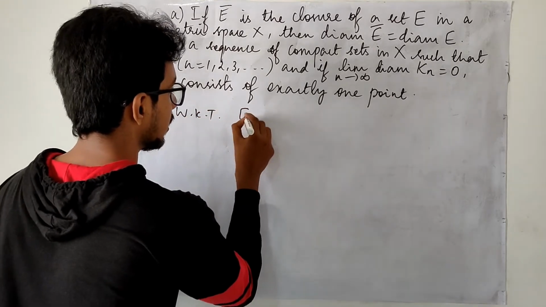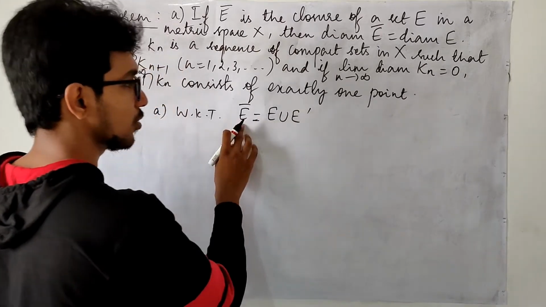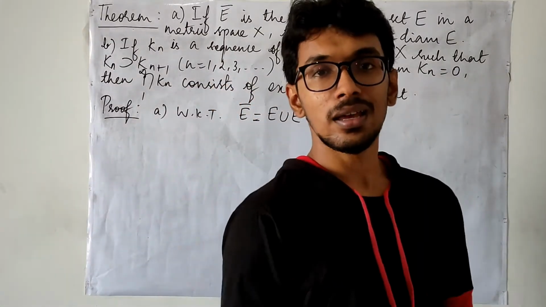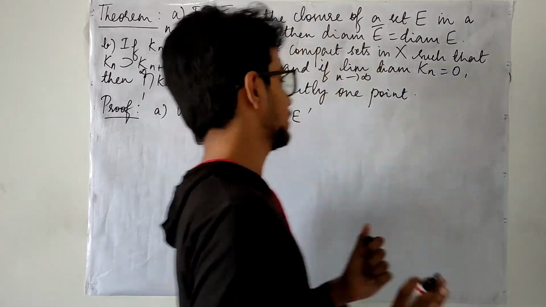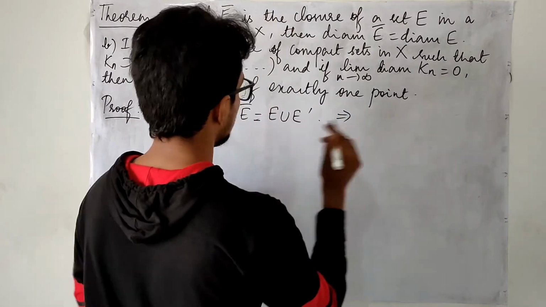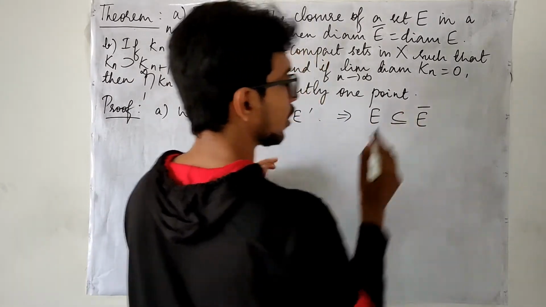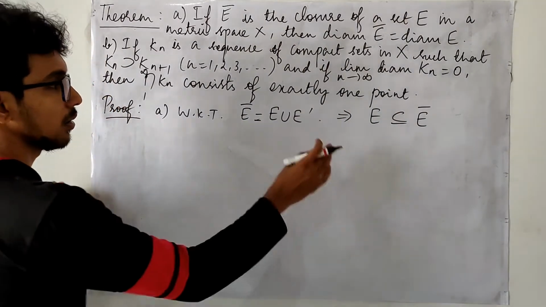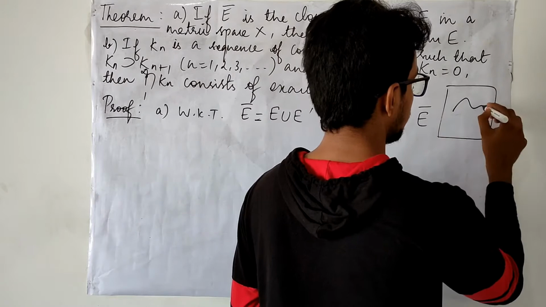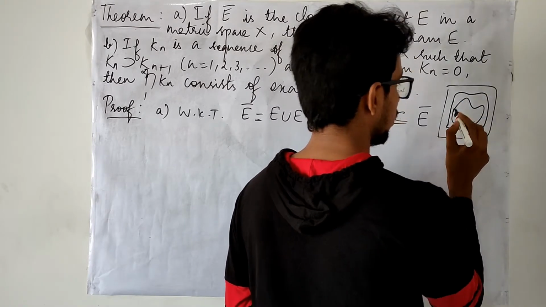We are aware that E closure is E union E prime, where this is the closure of set E and E prime is the set of all limit points of E in the metric space X. So this tells you that your E is a subset of E closure. You may see here, this may be your E and this may be your E closure.